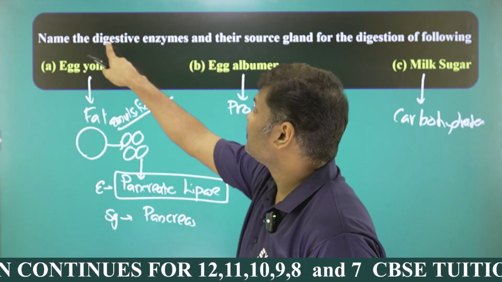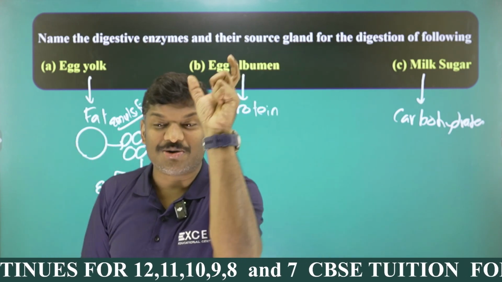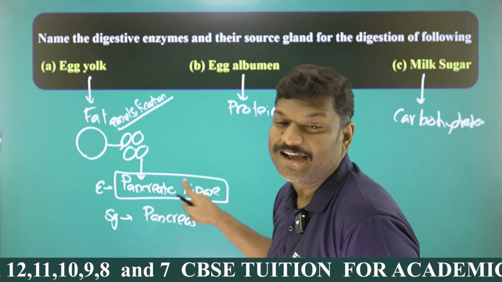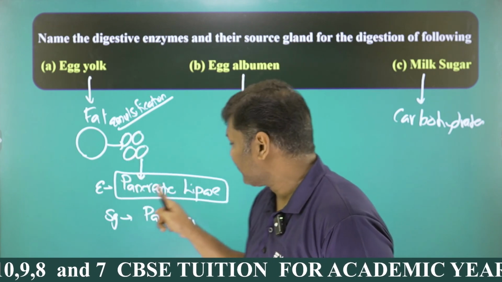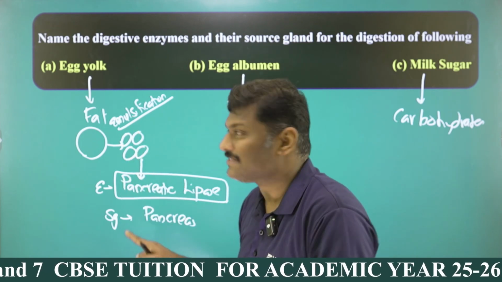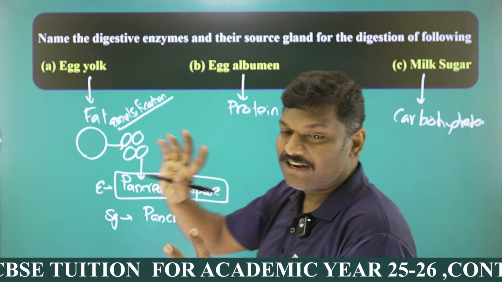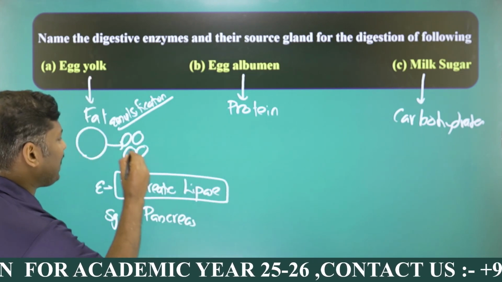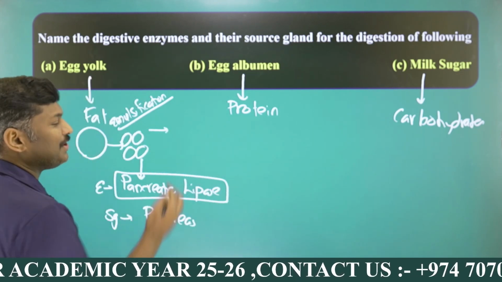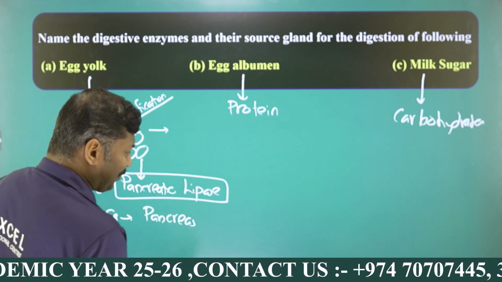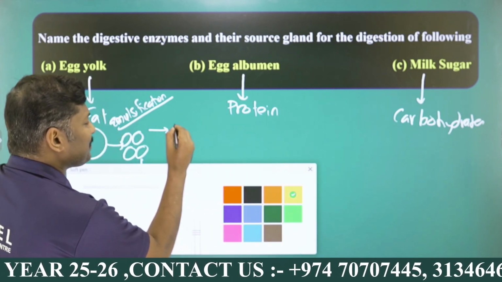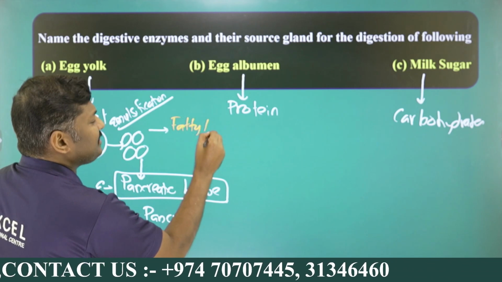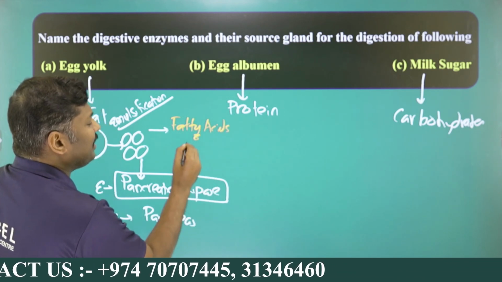But here the question is about digestive enzymes. Here they are concentrating on the enzyme. So that's why the enzyme for the digestion of egg yolk is nothing but pancreatic lipase for digesting emulsified fat. Pancreatic lipase is produced from the pancreas, and that is its source gland also. And after that, what will happen to the fat, my dear student? Fat is converting into a product. What is the product, my dear students? Actually, it is converting into fatty acids and glycerol.